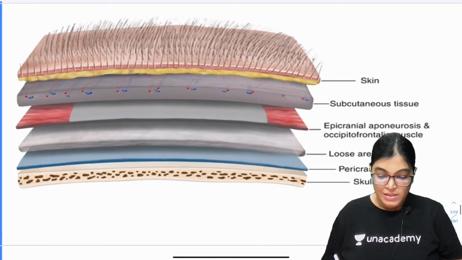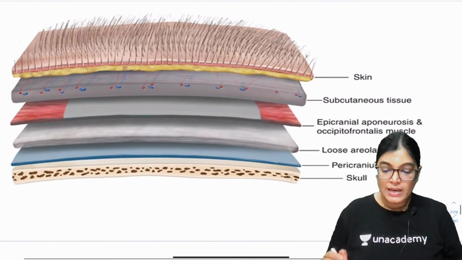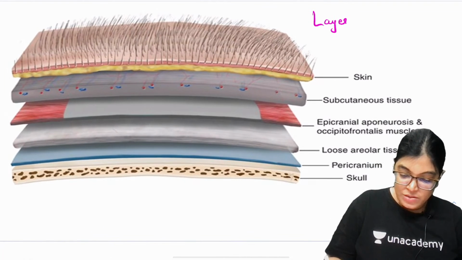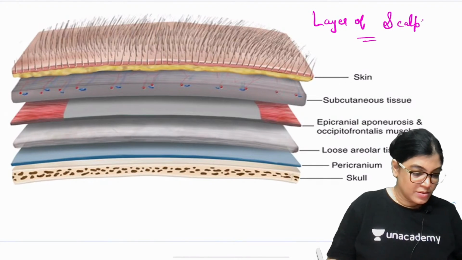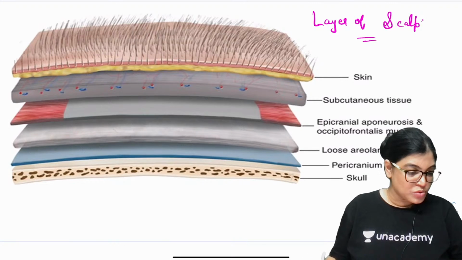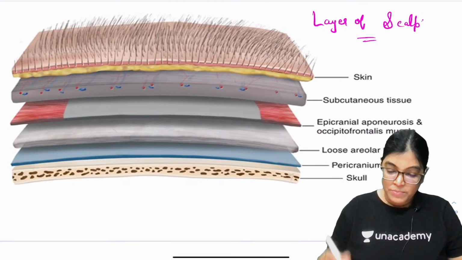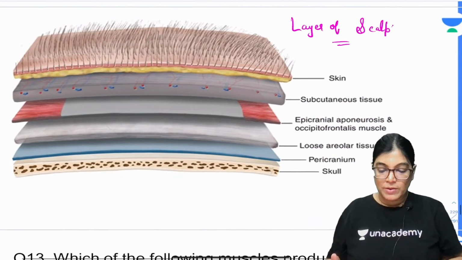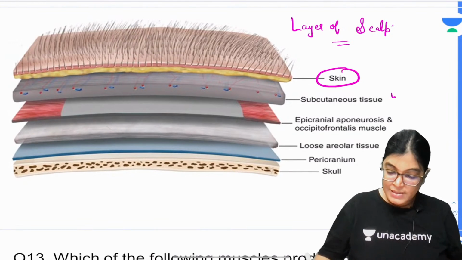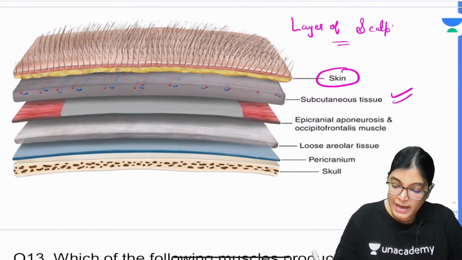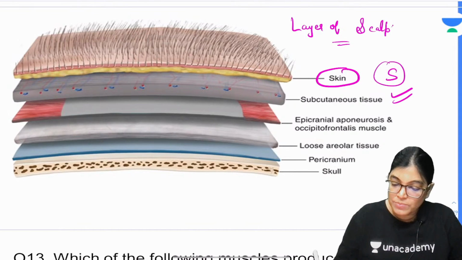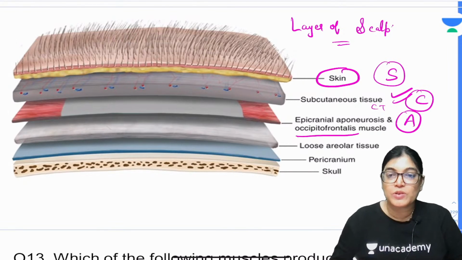Let me show you this diagram, which will make it clear. This diagram is showing you the layers of the scalp. From above to down the layers are skin, the subcutaneous layer, which is the connective tissue layer, so S and C. The aponeurotic layer is A, the epicranial aponeurosis of the occipitofrontalis muscle.